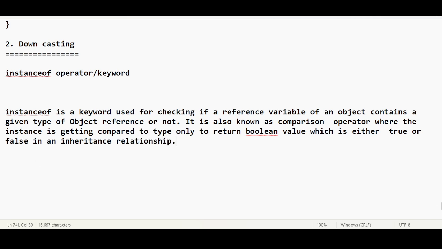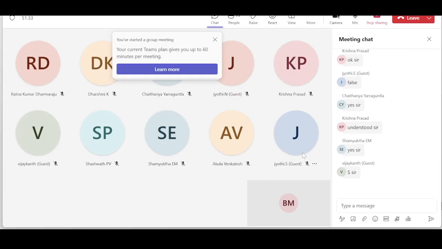Is this theory making sense? Now, everyone answer. Is my theory making sense?